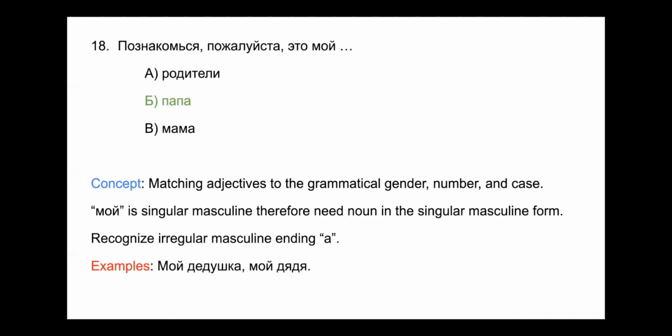So папа goes to папу because it declines like a feminine noun. But мой becomes моего because it is still a masculine noun. And so мой has to decline as if папа were a masculine noun, regardless of the ending a. It's a little tricky, but hopefully that helps clear it up.